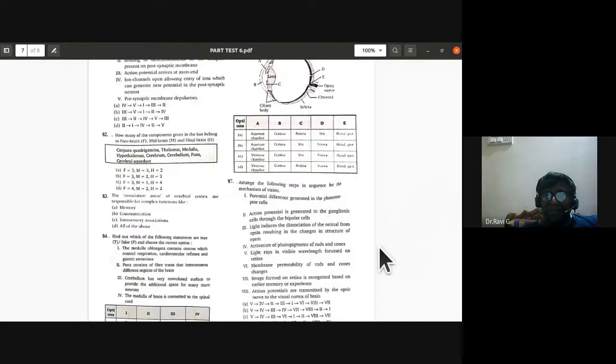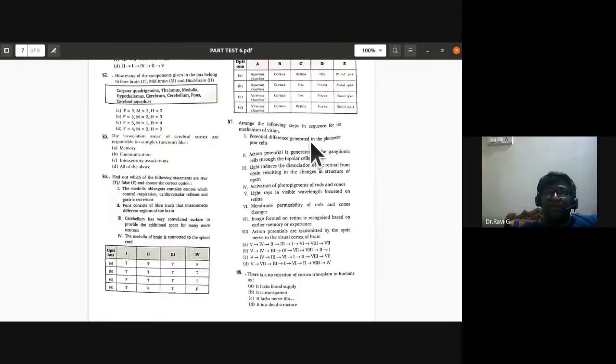87th. Arrange the following steps in sequence for the mechanism of vision. So let us read it. Potential difference generated in the photoreceptor cells. Light rays in visible wavelength focused on retina.